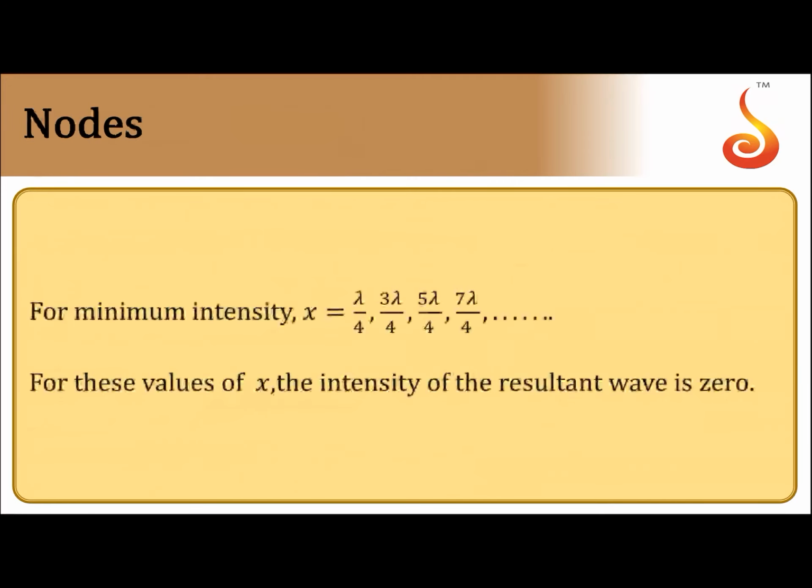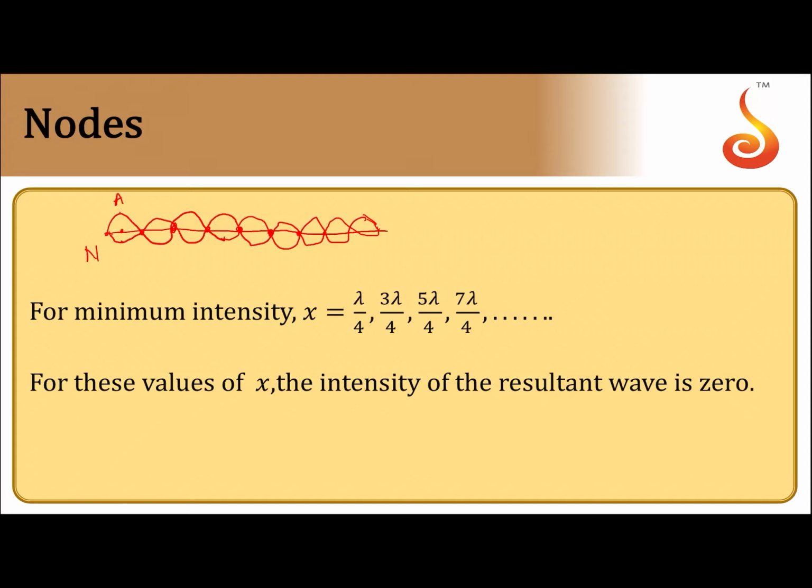Whenever a stationary wave is formed, one wave travels this way, then the other wave due to reflection superposes over this, and what we get is a stationary wave pattern. This is your stationary wave pattern. If you observe the particles at these positions, they are permanently at rest, so it gives a still effect. That is why it is called a stationary wave. These points which are permanently at rest are called nodes, and these points where the amplitude is maximum are called antinodes. For minimum intensity, amplitude should be minimum.